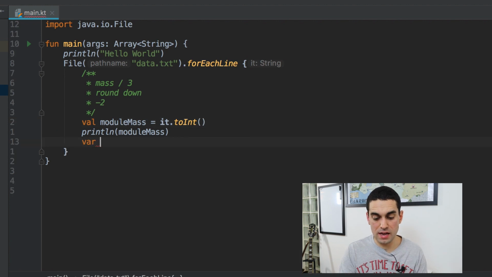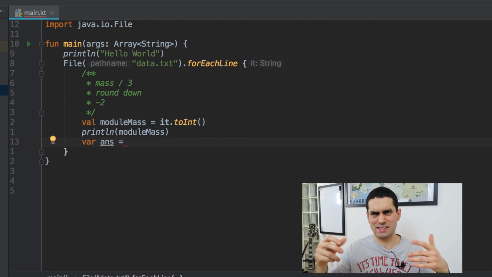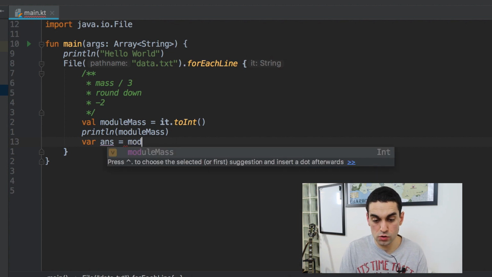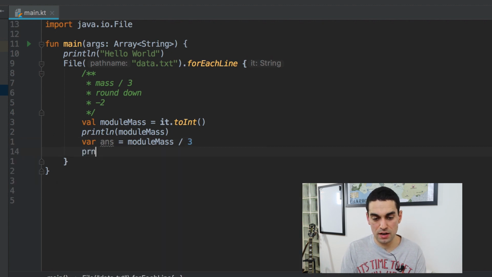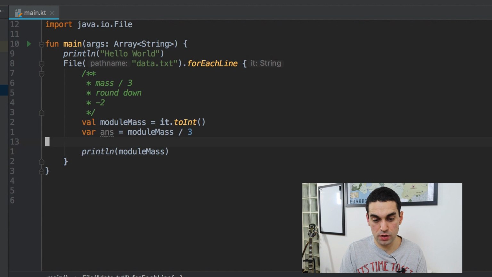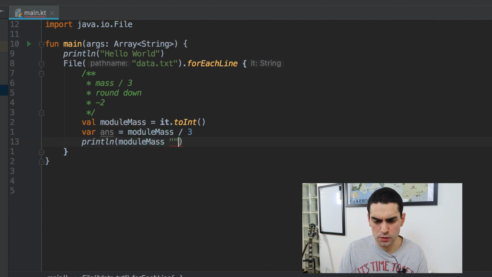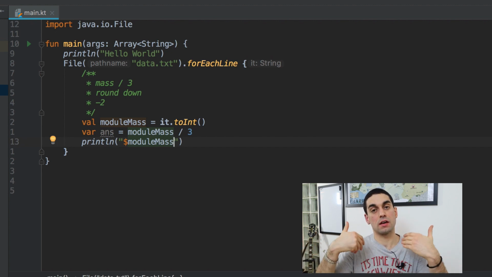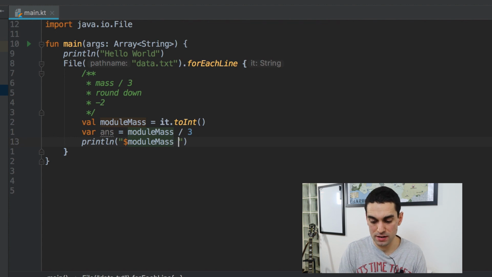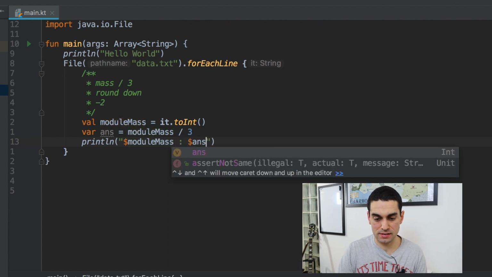So next, I'm going to set up a var called ans, and that's just going to be my answer. This is just a space for me to do some math in. I'm going to do moduleMass divided by 3. The / is the divide sign, so moduleMass divided by 3. And then I'm going to delete this previous println and put it just a bit below. And I'm also going to put moduleMass with a $ sign in front of it inside of quotations for this println. And you can do that inside of Kotlin. Just put a $ sign in front of a variable name inside of a string, and it will print out the actual contents of the variable instead. So moduleMass, and I'm going to just put a colon and ans, okay?